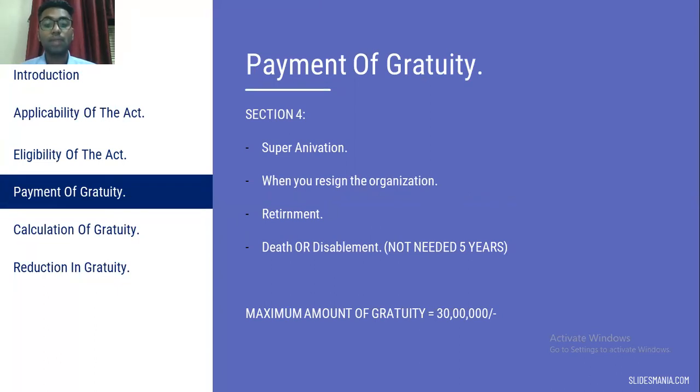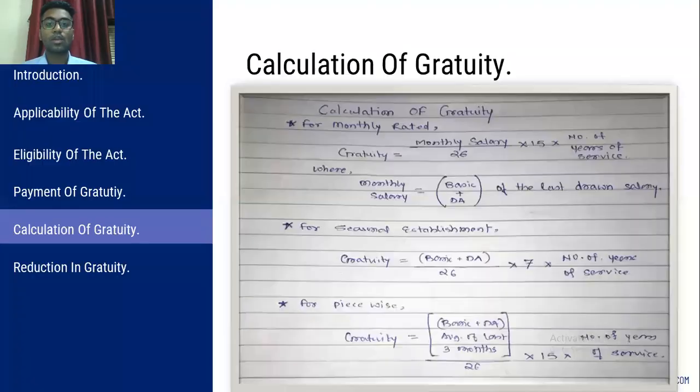Then the maximum amount of gratuity. As per the recent laws, the maximum gratuity is 30 lakh rupees, the final or maximum gratuity the establishment can give to an employee or the person.